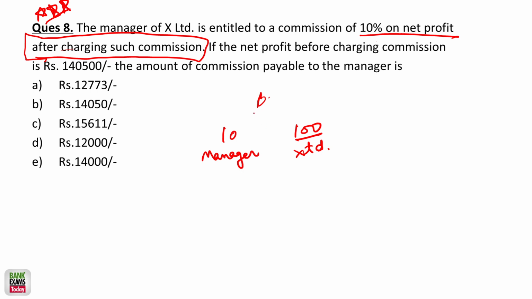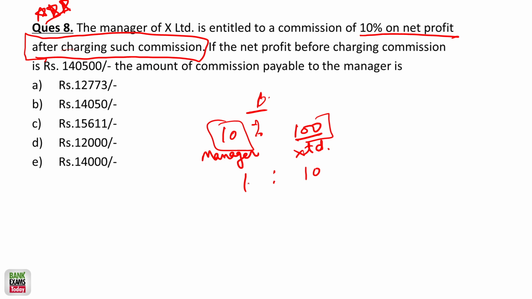After charging the commission, the manager should get 10%. So you can find out the ratio. The X Limited should get 10 and the manager should get 1. So after charging, this is very important.